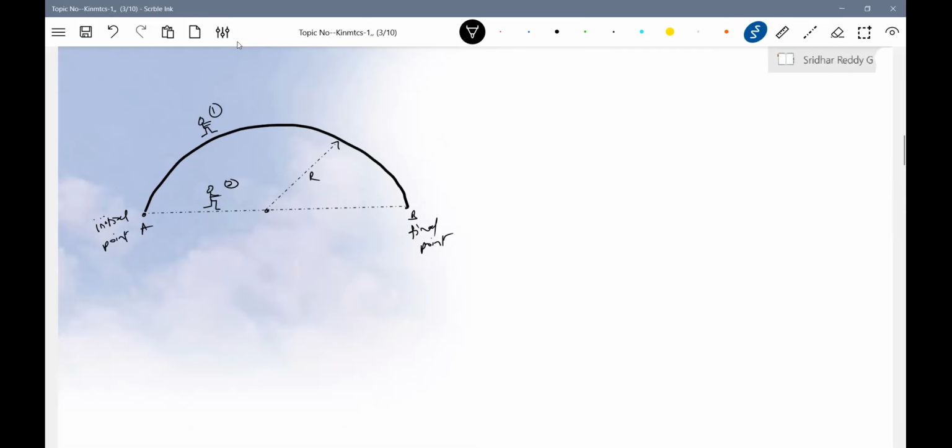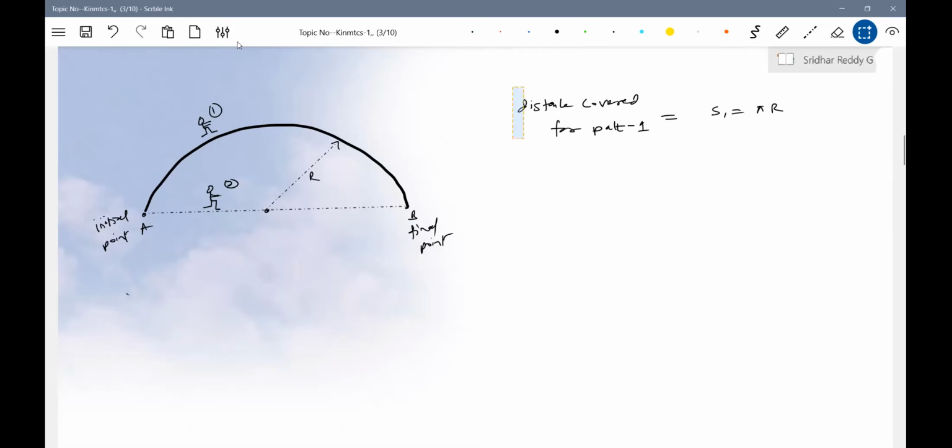Then what is the distance covered for path one? Distance covered for path one should be equal to S1, which is equal to pi r. How will you move? You'll move along this semicircle. What is the length of the semicircle? Pi r, where R is the radius of this path.